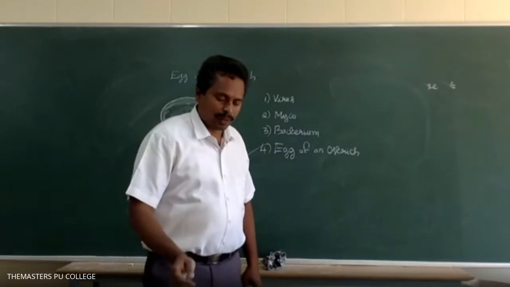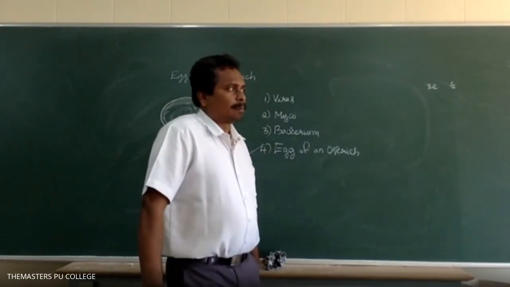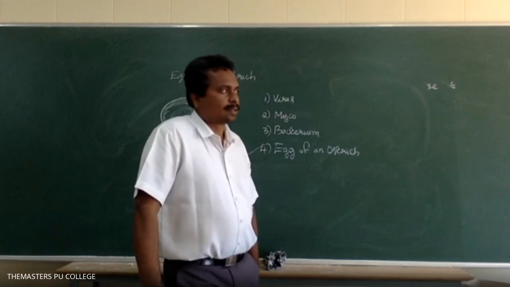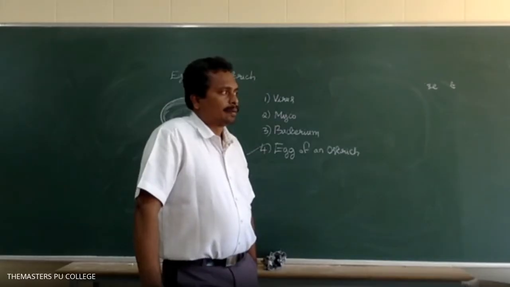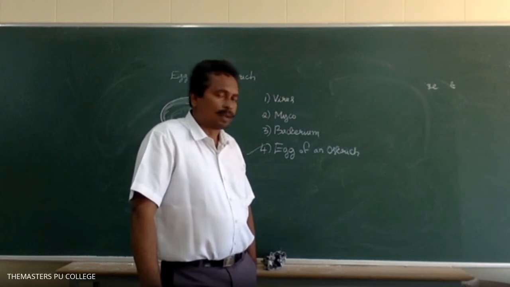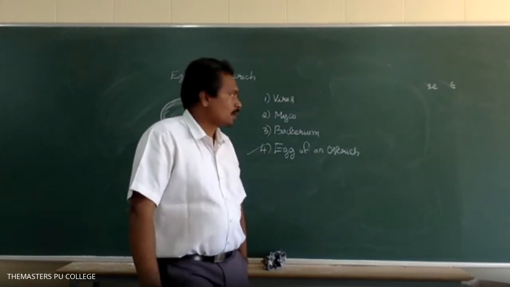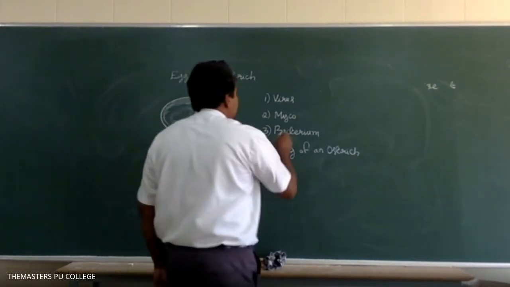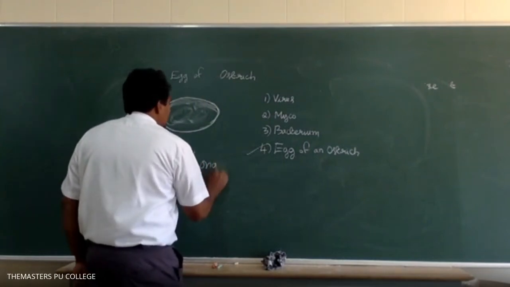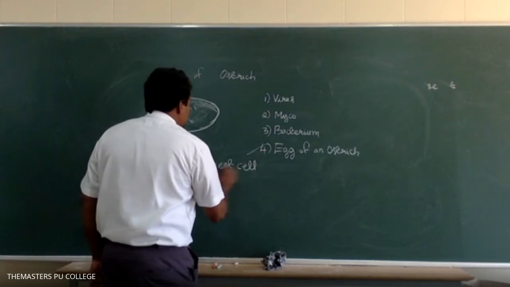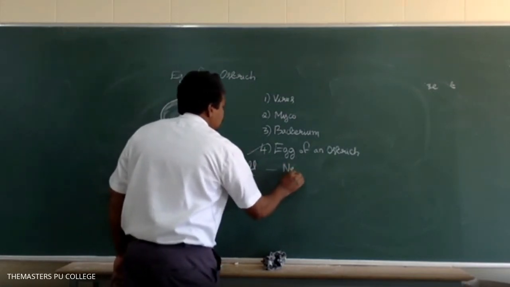Here, the egg of an ostrich is the largest isolated cell, and the longest cell is the nerve cell.